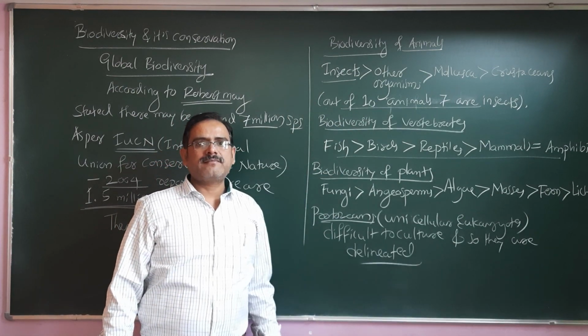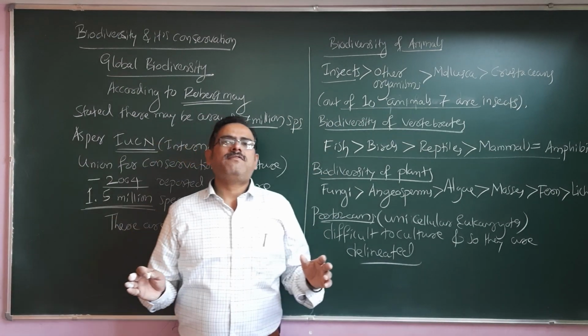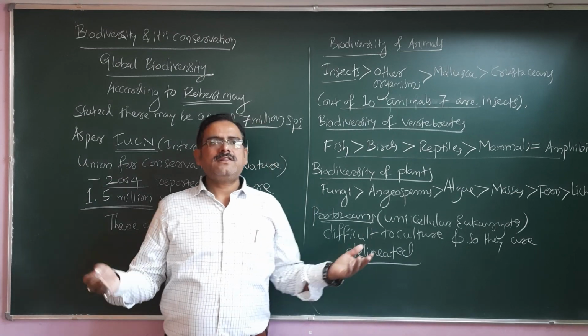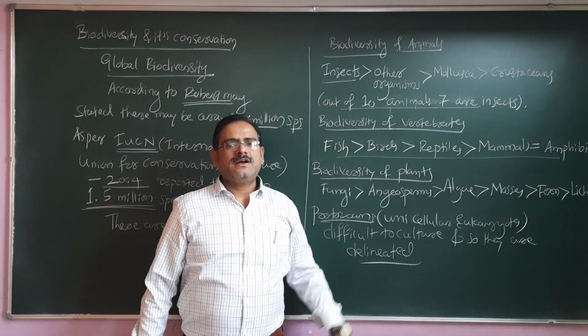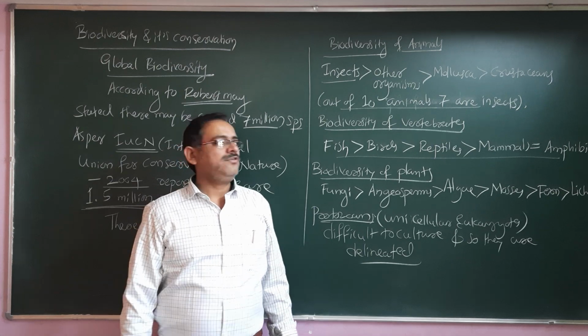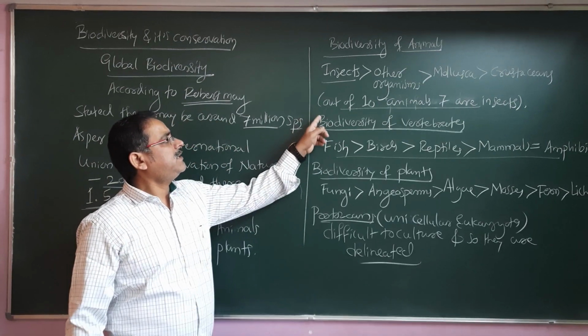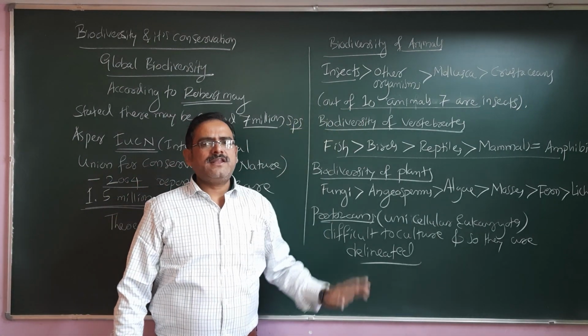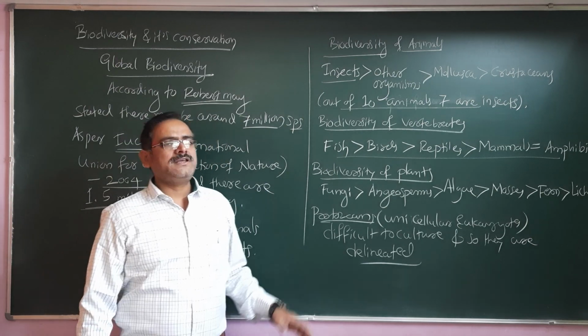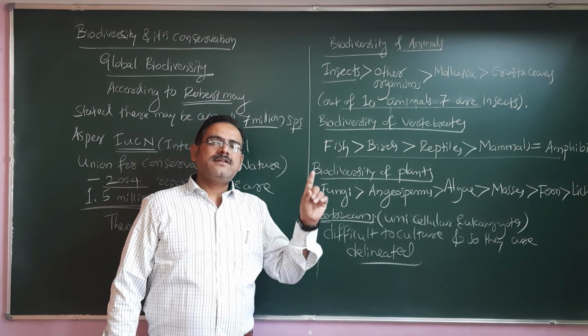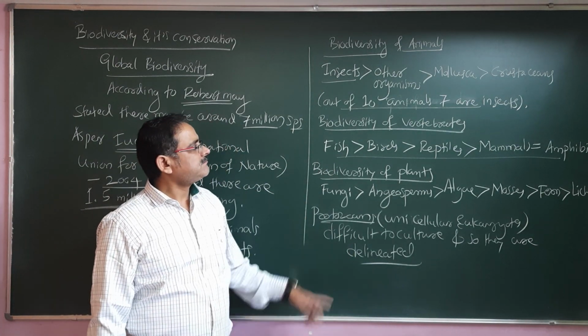You need to remember. They may give it in the form of a pie chart, or they may give it in the form of a linear statement. So you need to remember this. Out of every 10 animals, 7 are insects only. That means the population is very high.